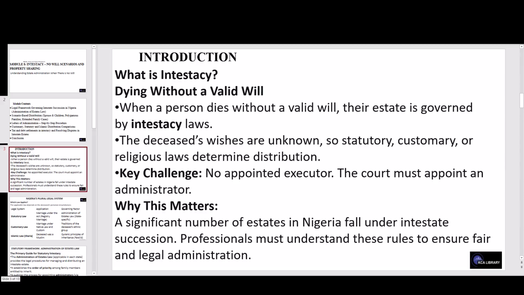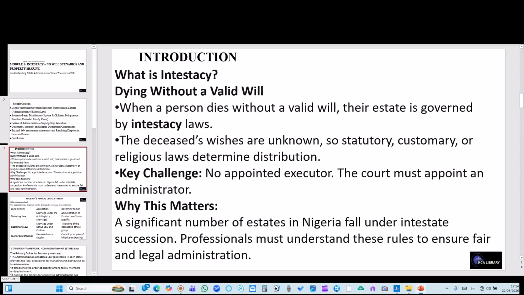What is intestacy? That is dying without a valid will. When a person dies without a valid will, their estate is governed by intestacy law. The deceased's wishes are unknown, so statutory, customary, or religious law determines the distribution of their estate. The key challenge here is that there is no appointed executor. Therefore, the court must appoint an administrator.